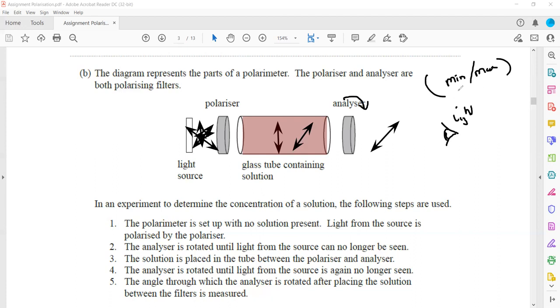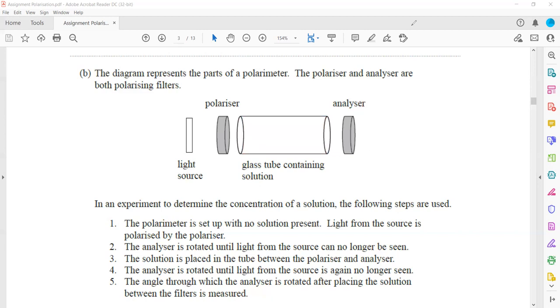So the chance of human error is there. Maybe we think this is the same amount of light which is coming out without the solution, but maybe it was not. That's why we are not doing the experiment when we see the light. We are doing the experiment when we don't observe any light.